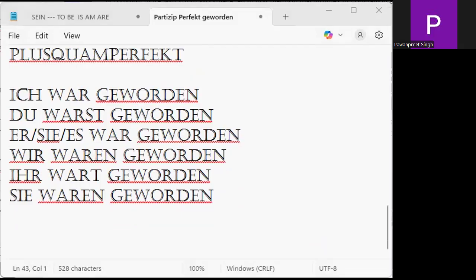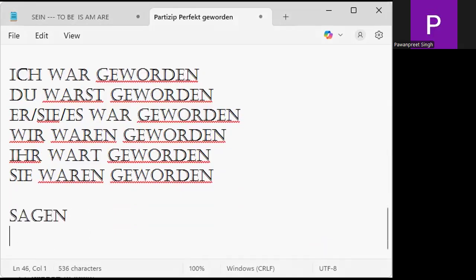Now, for example, you have the verb sagen. Write it down over here. Sagen is a verb, to say. Now let's go on the conjugator: ich sage, I say. Is it clear to you? Du sagst, sie es sagt, yes. So ich sage, du sagst, sie es sagt, wir sagen, ihr sagt, and sie sagen.